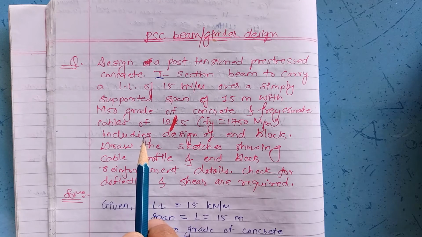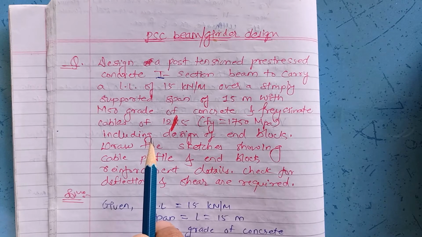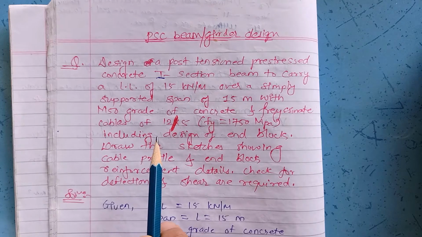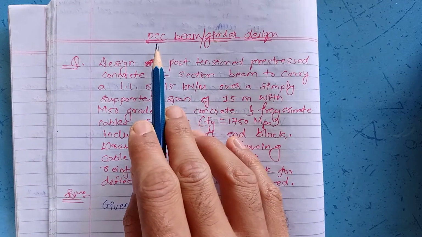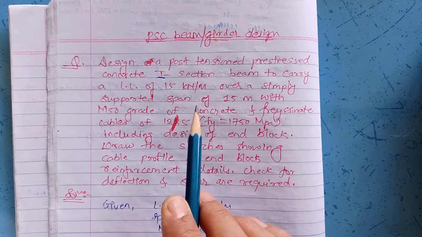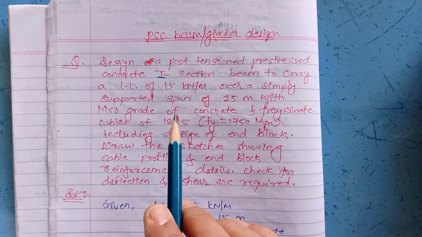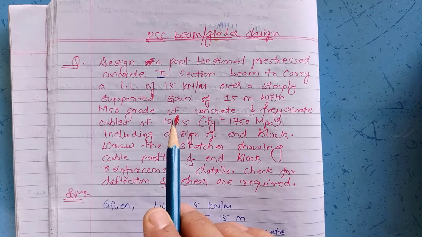You can have a brief revision through the previous videos, that is part 1, part 2, part 3, in which four steps to design pre-stressed concrete girder are covered. Now let us move towards the next step, that is step number 5.